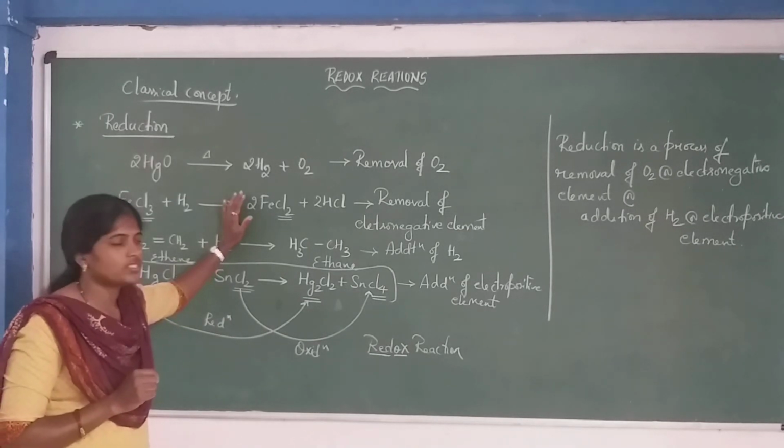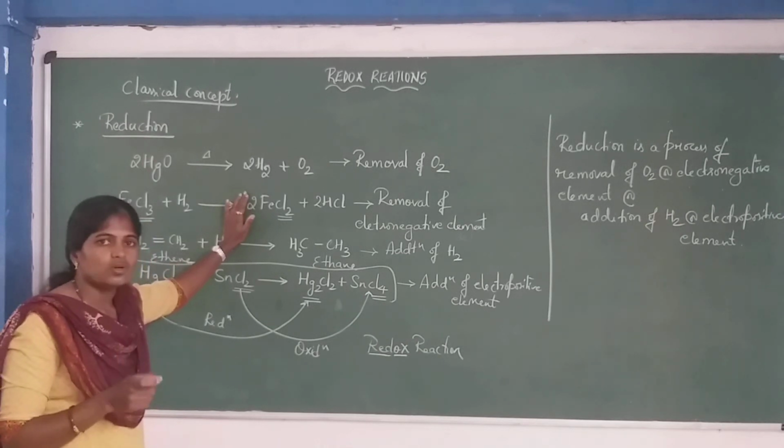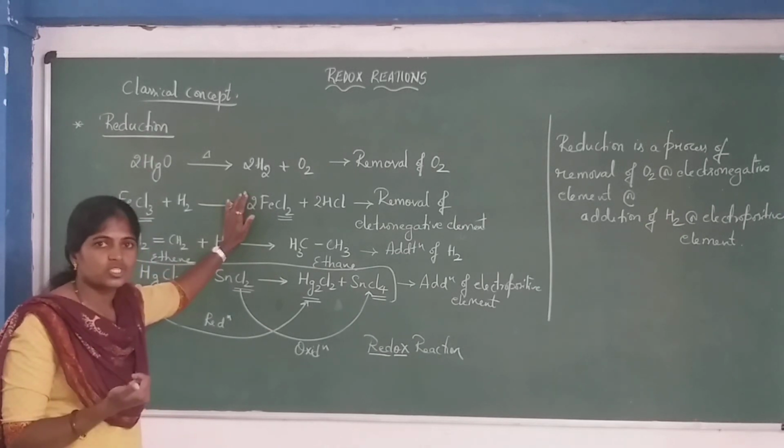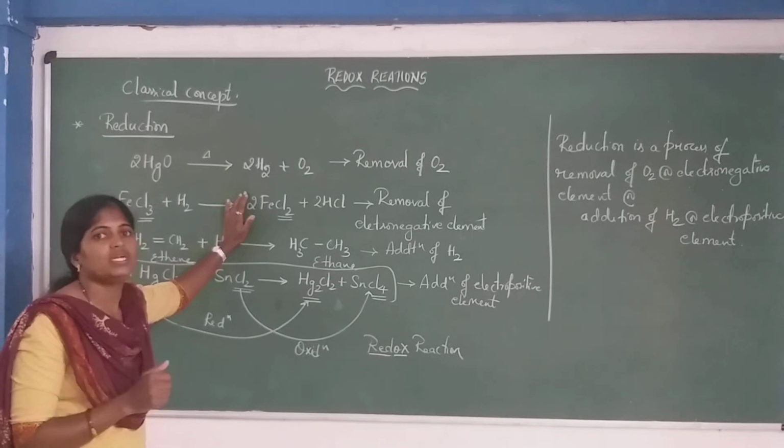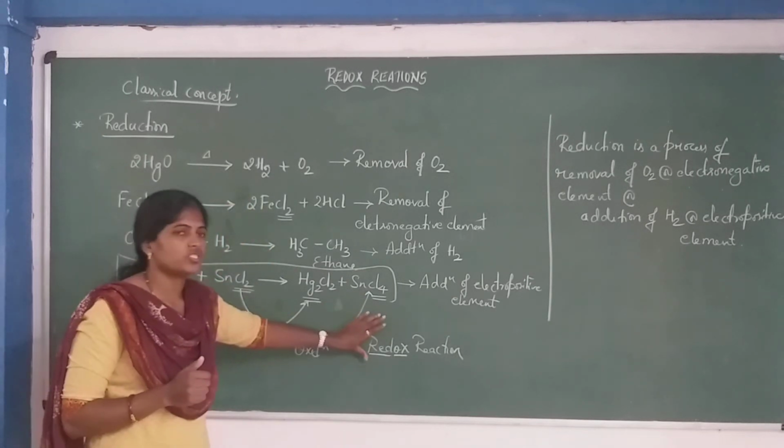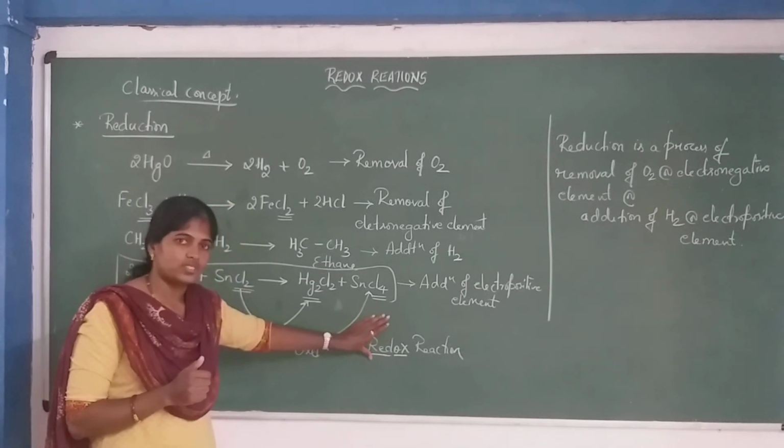Understand? In such reactions, where both oxidation and reduction take place simultaneously, we call them redox reactions.